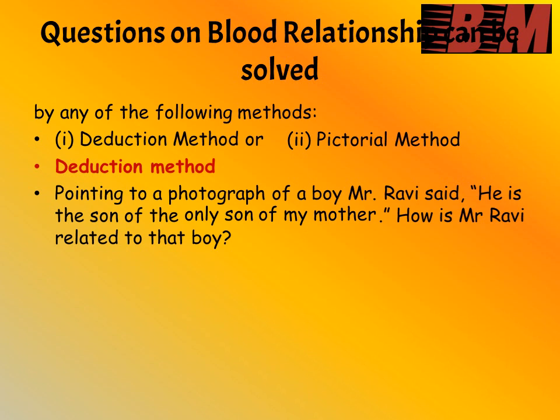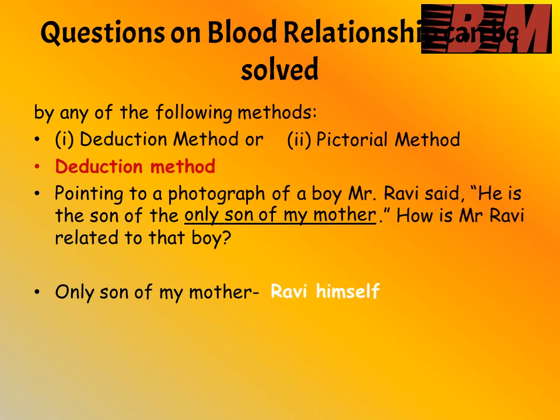Now I am taking the last end of the statement of Ravi, that is, only son of my mother. So who is the speaker? Ravi. So my here means Ravi, and at the start of the video we have seen the terminology used for the relationships. Son of my mother can be taken as himself, that means the speaker, or his brother. But here we can't take his brother because it says only son. So the speaker is Ravi, so we have to take Ravi himself.